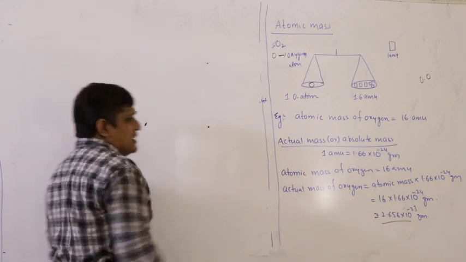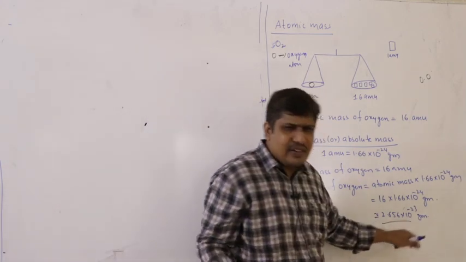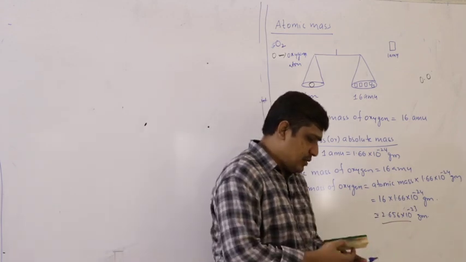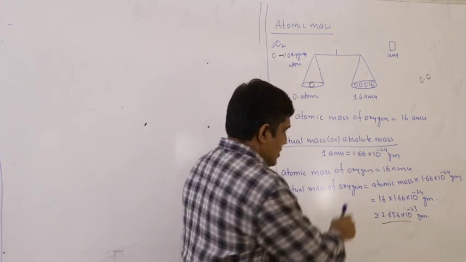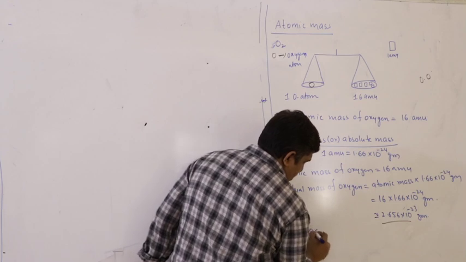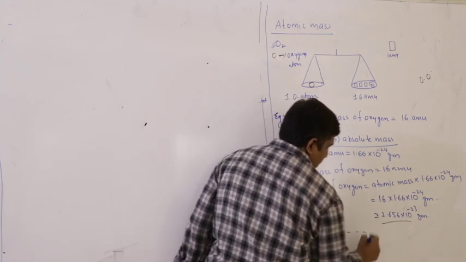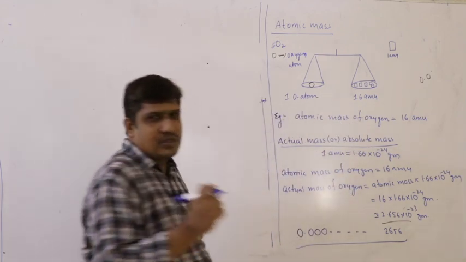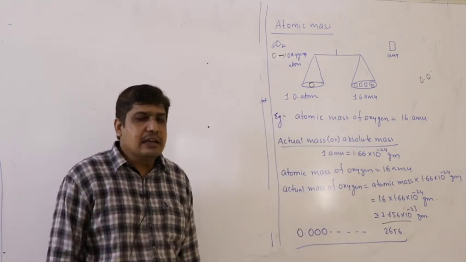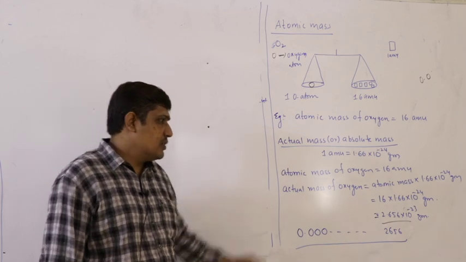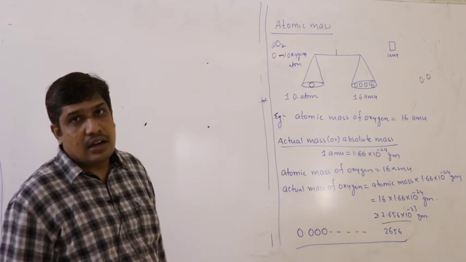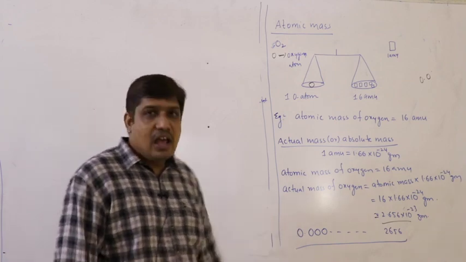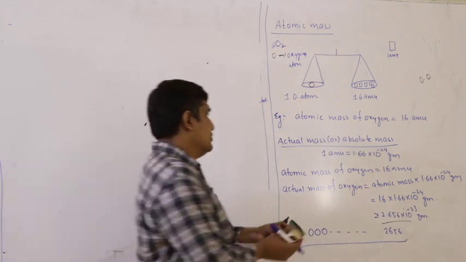So what is the meaning of insignificant? It's very small, it appears to be a very negligible number. So if you write this number, 0.000 with 23 zeros, after that I will write 2, 6, 5, 6. The number appears to be very small, negligible. So that is why we try to express in relative mass. While solving problems, we use relative mass instead of this actual mass.